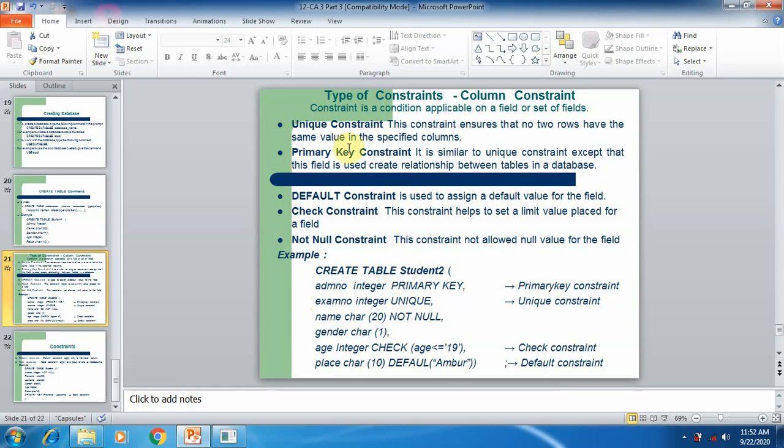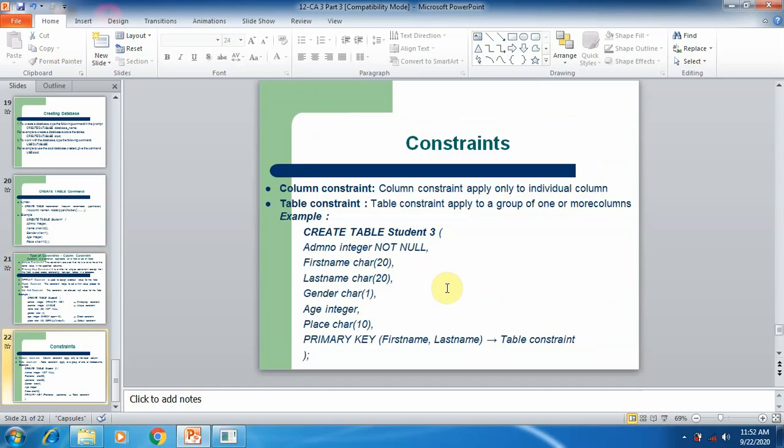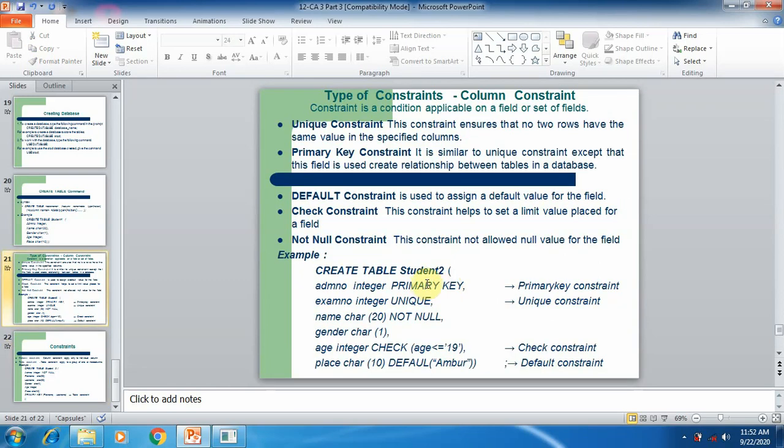Next, primary key. It is similar to unique except this field is used to create a relationship. So more or less unique and primary key are the same, but for creating a relationship to another table we are using a primary key.